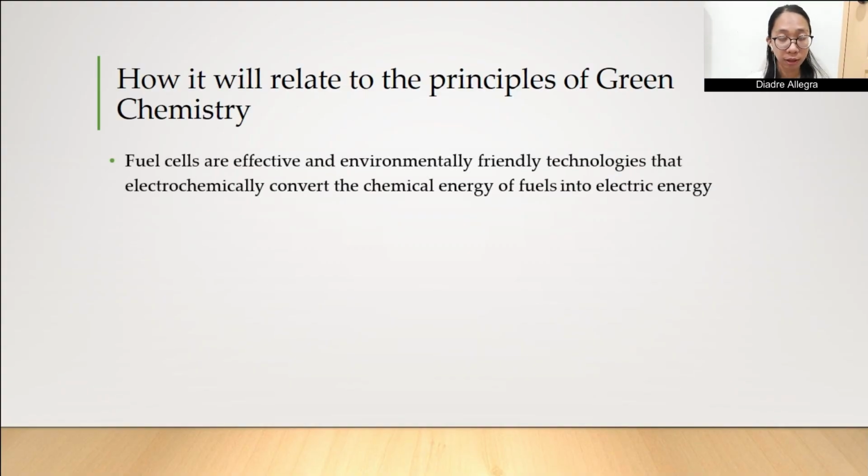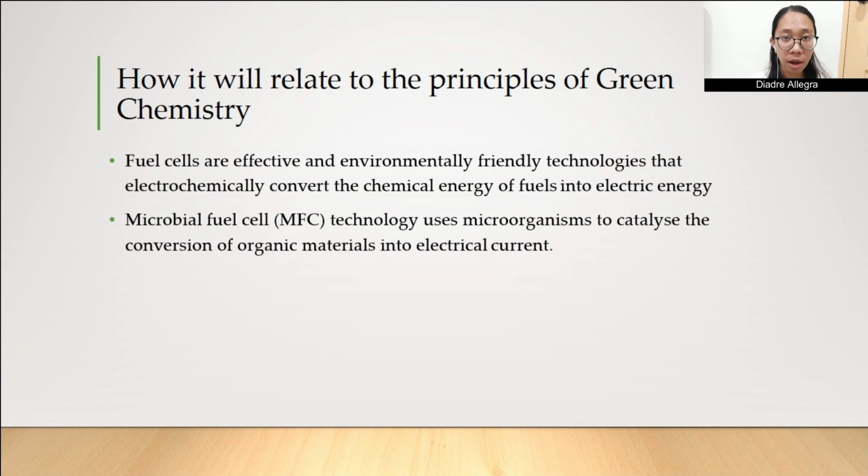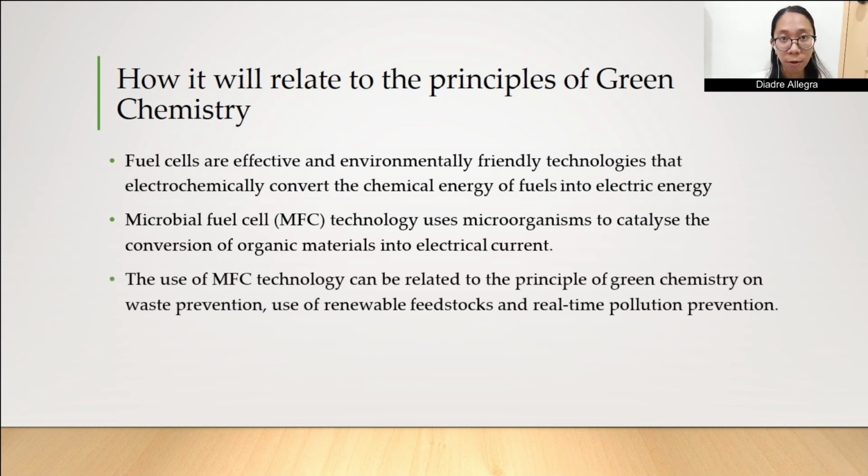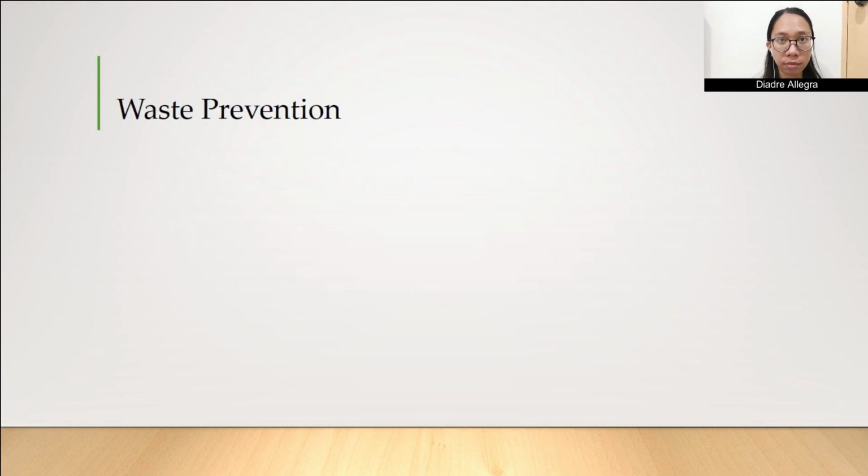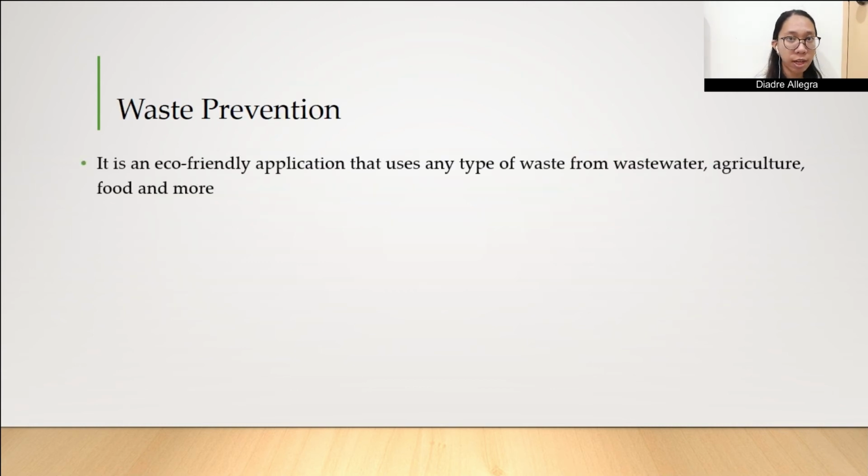Fuel cells are effective and environmentally friendly technologies that electrochemically convert the chemical energies of fuels into electric energy, while microbial fuel cell (MFC) uses microorganisms to catalyze the conversion of organic material into electrical current. The use of MFC technology can be related to the principle of waste prevention, use of renewable feedstocks, and real-time pollution prevention. MFC is an eco-friendly application that uses any type of waste from wastewater, agriculture, food, and more.